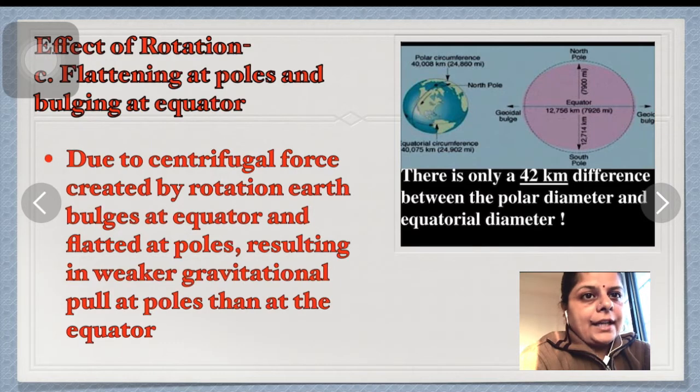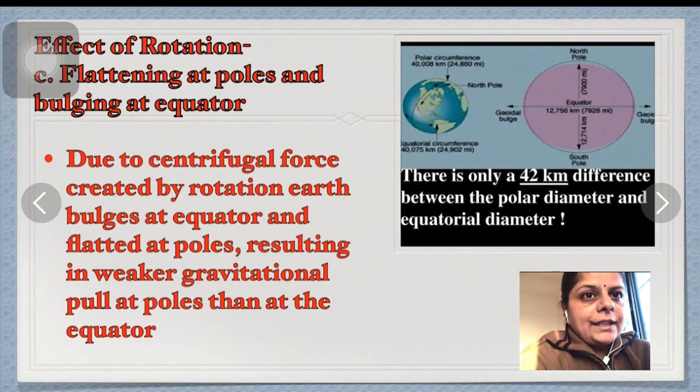Third, flattening at poles and bulging at equator. As the earth rotates, it creates centrifugal force. Because of this centrifugal force, the earth appears to bulge at the equator and it flattens at the poles, because of which the gravitational attraction is weaker at the poles compared to the equator.